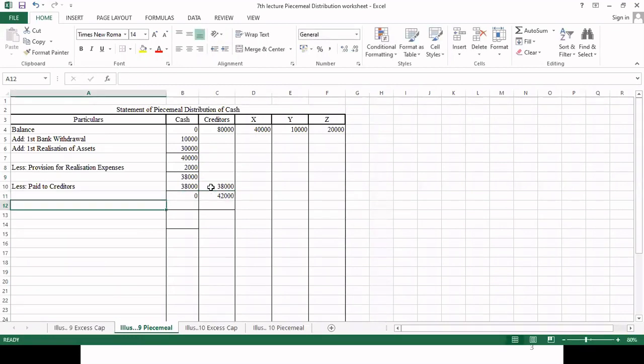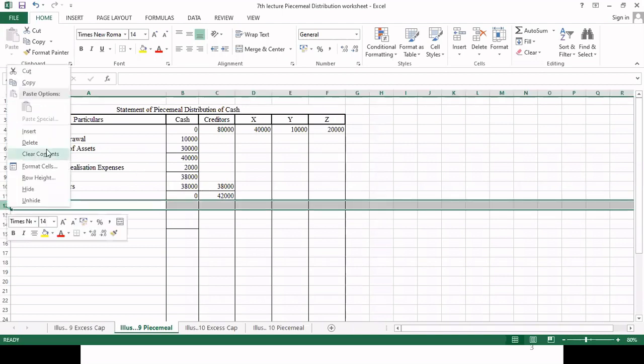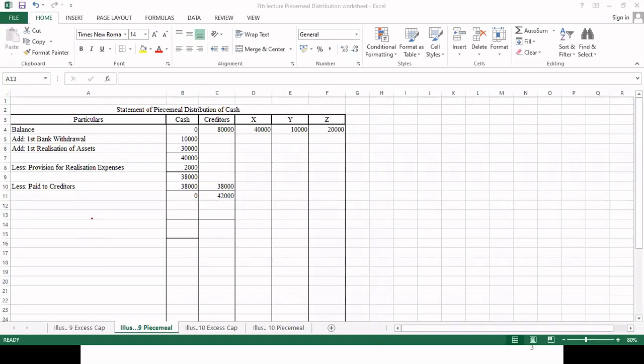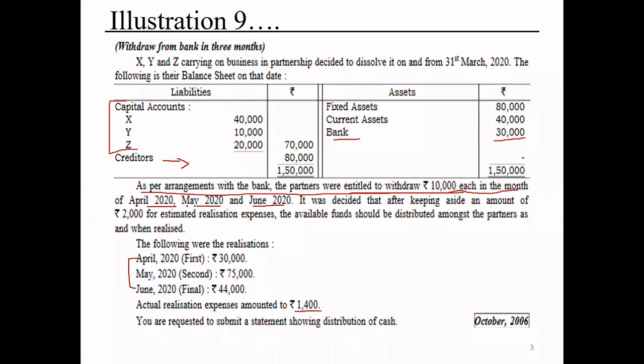Now we'll go for second realization. But along with second realization, we also have the second bank withdrawal, because in 3 months we are withdrawing 10,000 each, in May also and in June also. So in May also we are getting realized amount.